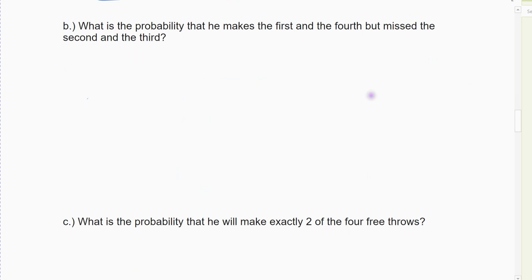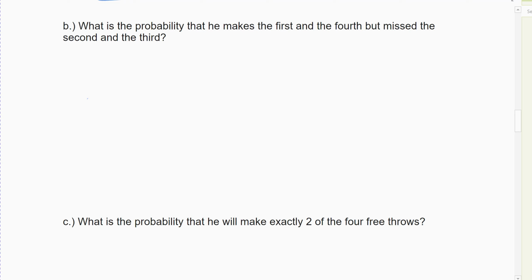This actually is a throwback question, to get you to understand the difference between what we're going to do now in Chapter 8 and what we did in Chapter 7. What's the probability he makes the first and the fourth, but misses the second and the third? Now, in this case, you don't want to use the formula, because this is a specific case. It's not asking for out of 4 tries he's going to make 2. It said he makes a specific outcome.